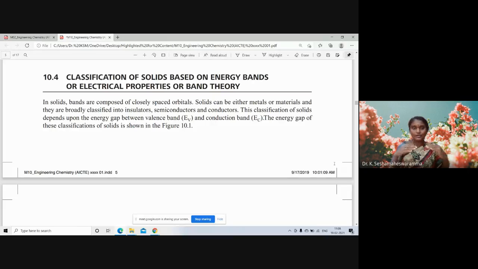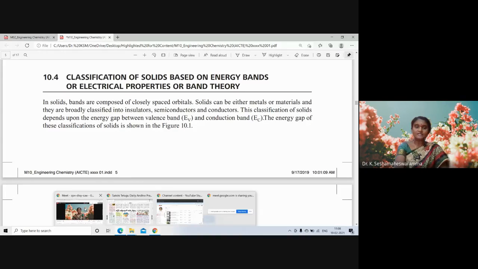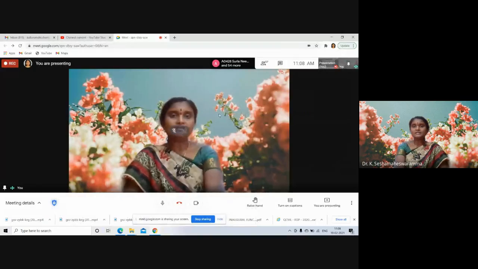Composed of closely spaced orbitals. Solids can be either metals or materials, and they are broadly classified into insulators, semiconductors, and conductors.